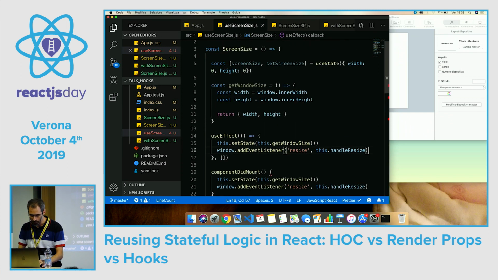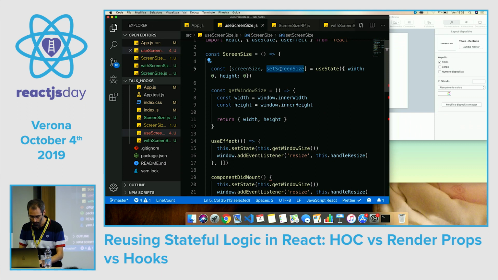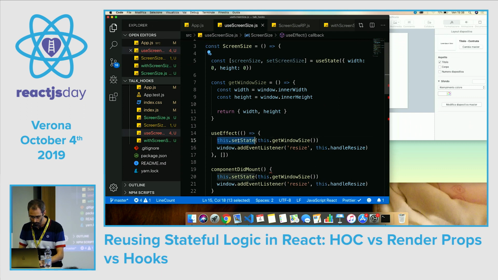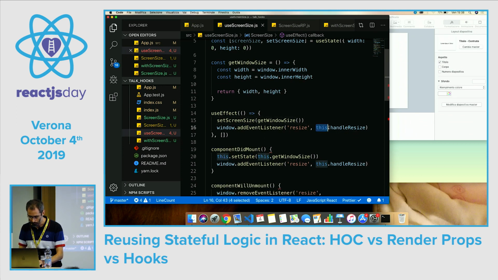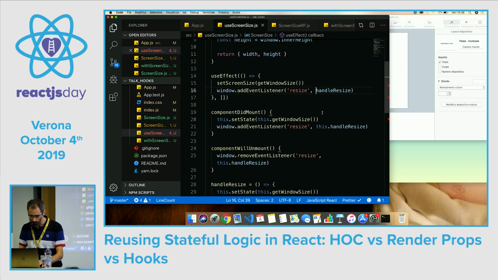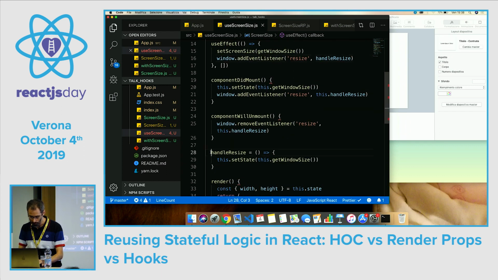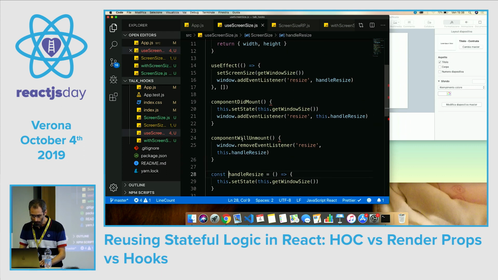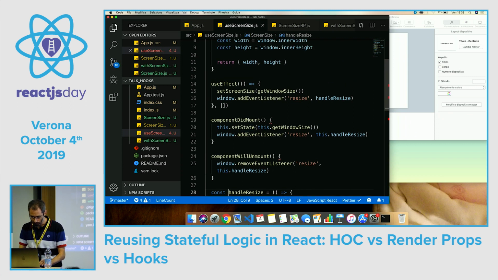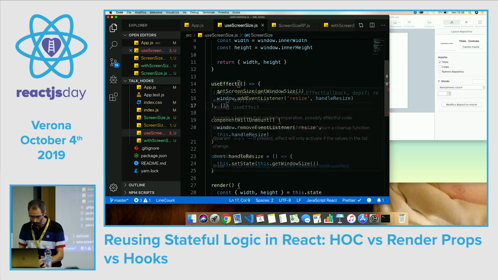This setState becomes just our setScreenSize, and no more this. Okay. So this handleResize too is just an arrow function, and so we can delete our componentDidMount, and this setState here is just the same as this one.